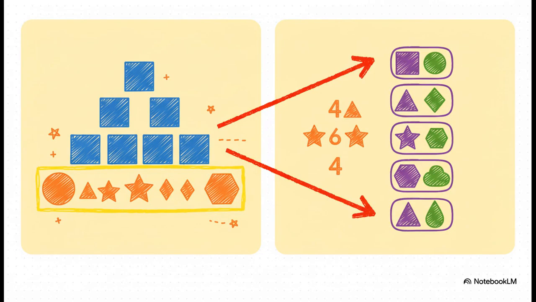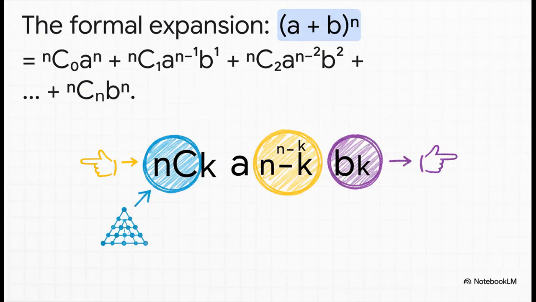And here it is. This is the big connection. It turns out that every single number in Pascal's triangle is just one of these n choose r values. So that row for n equals 4, the 1, 4, 6, 4, 1, that's literally just 4 choose 0, 4 choose 1, 4 choose 2, and so on. This is just the formal mathematical way of writing down the pattern we already found. It's the same thing.